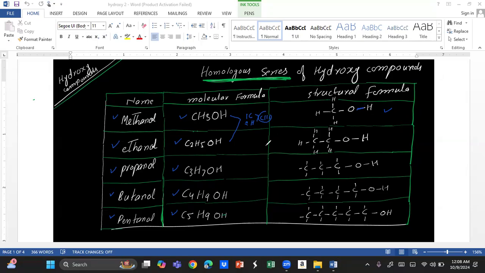Similarly, you can find this in other members of the homologous series of hydroxy compounds. This is ethanol, this is propanol, this is butanol, this is pentanol.